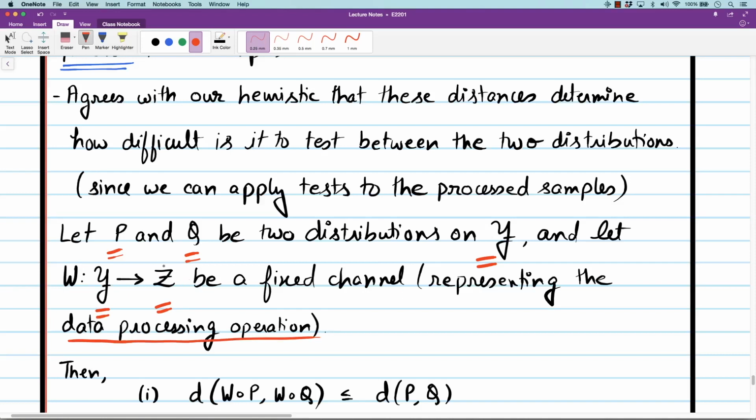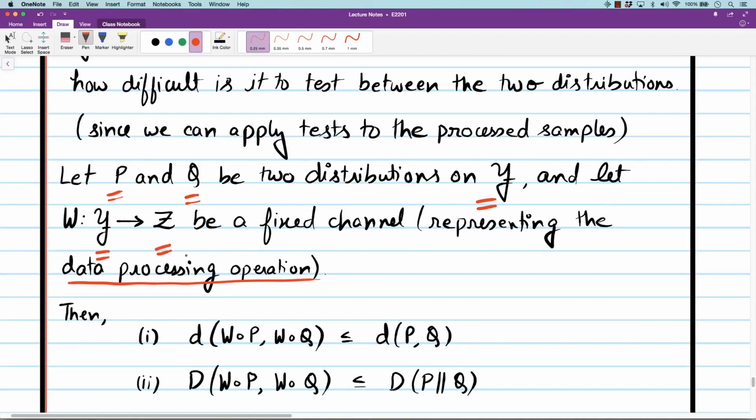This data processing, for instance, can be that I add some random noise to the sample. So if it's a continuous observation, I just add some Gaussian noise to it. Then we can show that both total variation distance and Kullback-Leibler divergence satisfy these inequalities. These are called the data processing inequalities, sometimes DPI for short. Consider the distance between W of P, the output distribution when P is passed through W, and W of Q, the output distribution when Q is passed through the channel.